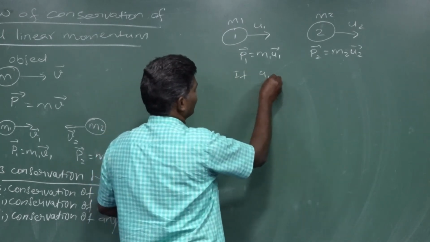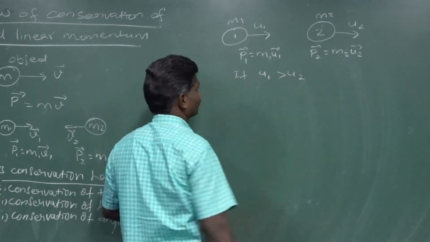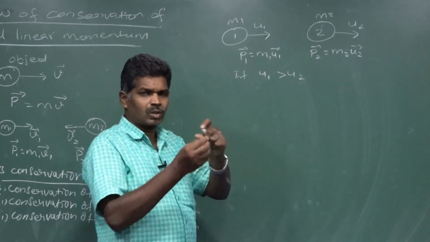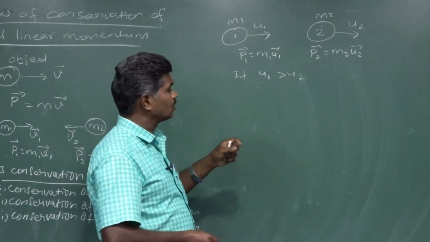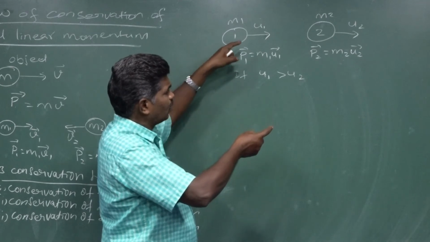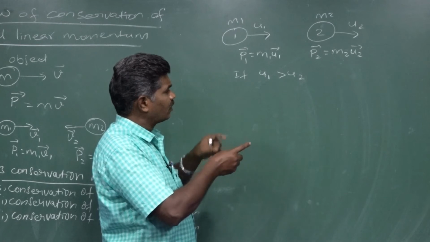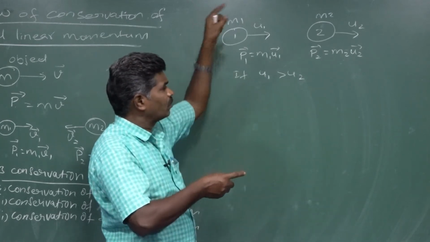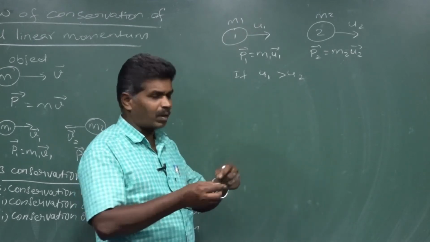If u1 is greater than u2, this case makes the two particles collide, because they are moving in the same direction and u1 is greater than u2. After some time, the first particle can act on the second particle. At the time of collision,